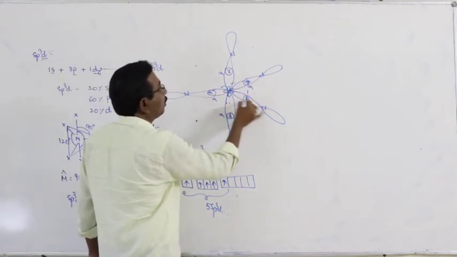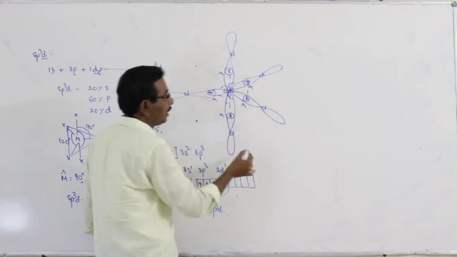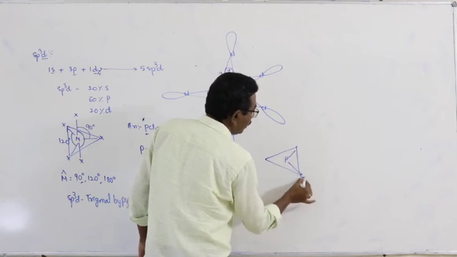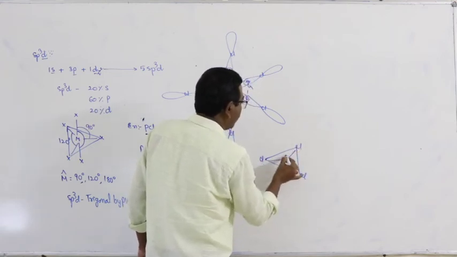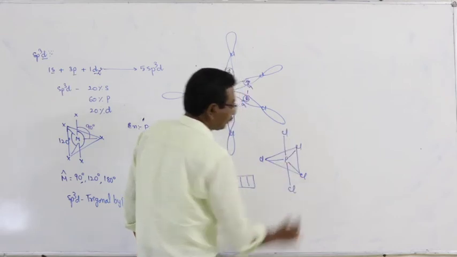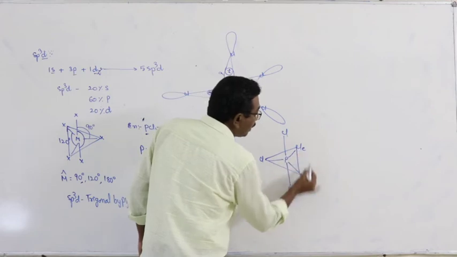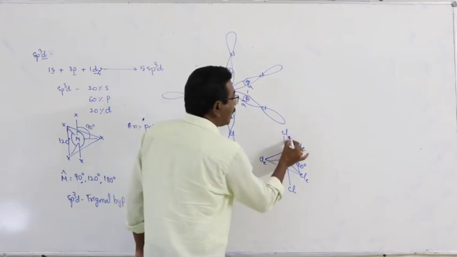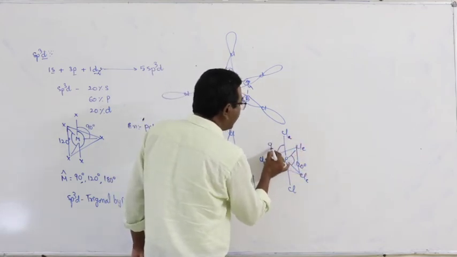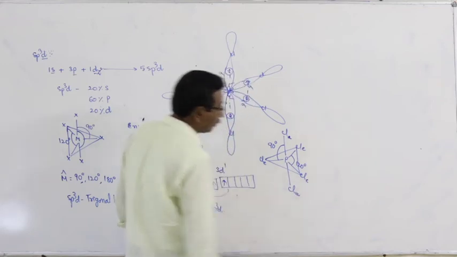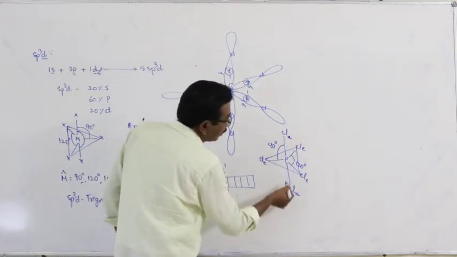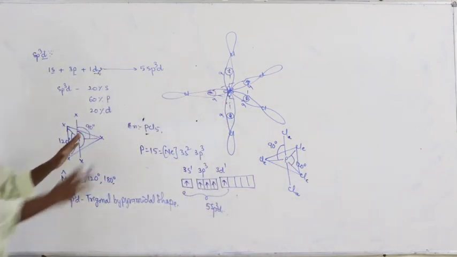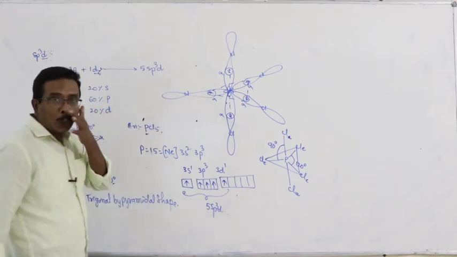And here, what about the shape of the PCl5 molecule? Phosphorus, chlorine, chlorine, chlorine. The angle between the equatorial chlorine atoms is 120 degrees. And the angle between the axial and equatorial chlorine atoms is 90 degrees. And the angle between the two axial chlorine atoms is 180 degrees. This is about the formation of the PCl5 molecule.